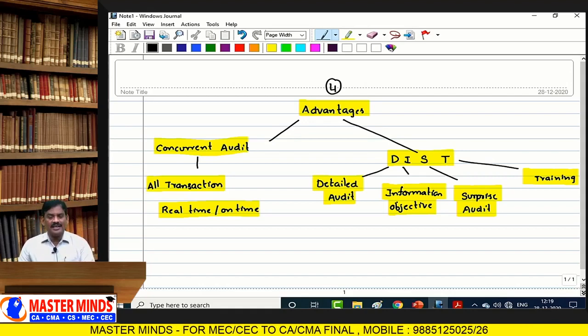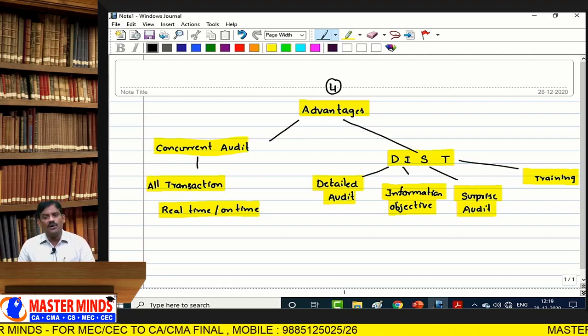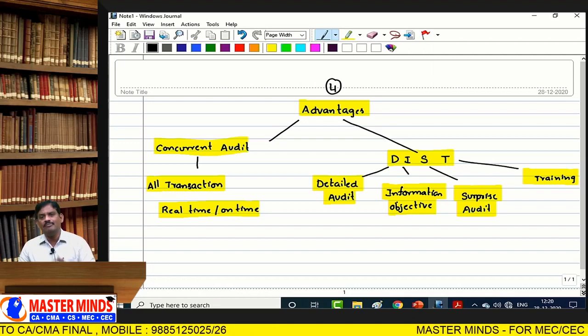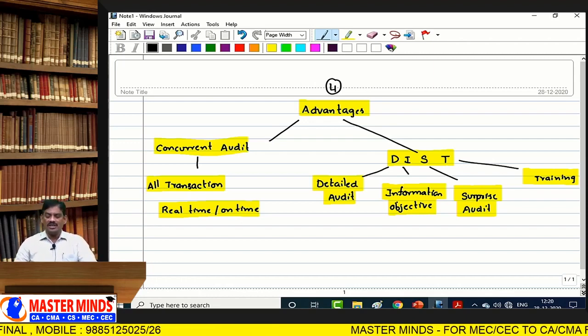Concurrent audit techniques or continuous audit techniques are auditing techniques that are used for handling all the transactions without any kind of time gap between occurrence and providing assurance. That's it. There are 4 advantages of concurrent audit techniques.